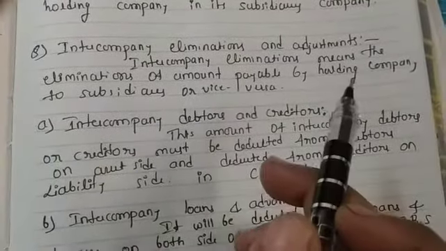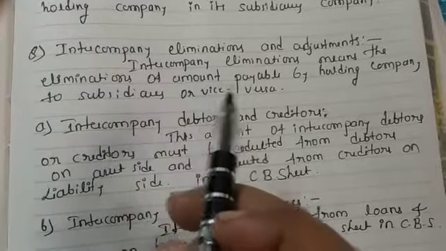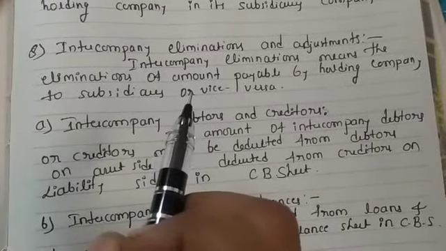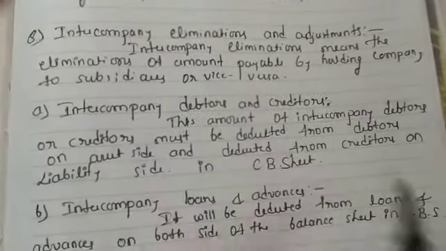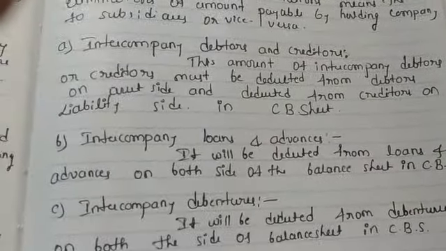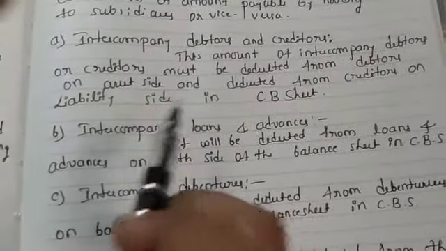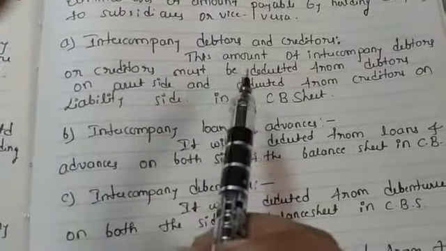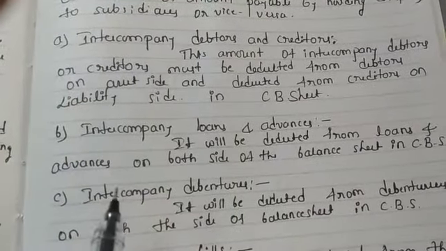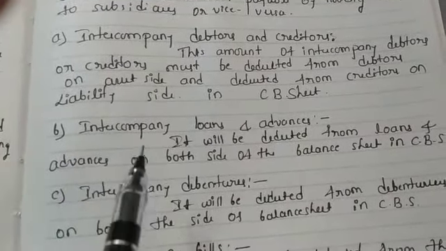Intercompany eliminations mean the elimination of amounts payable by the holding company to subsidiaries or vice versa. In that elimination, the first one is intercompany debtors and creditors.